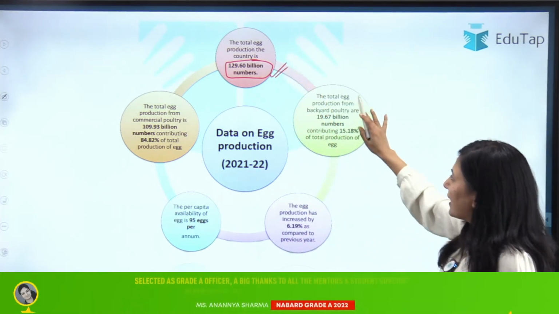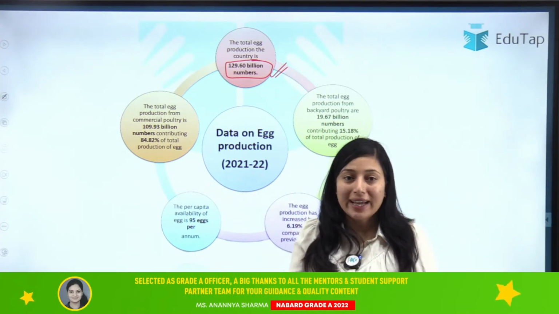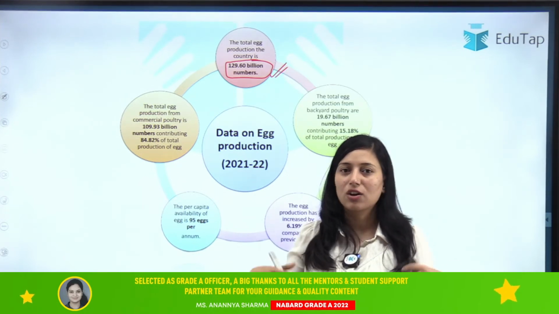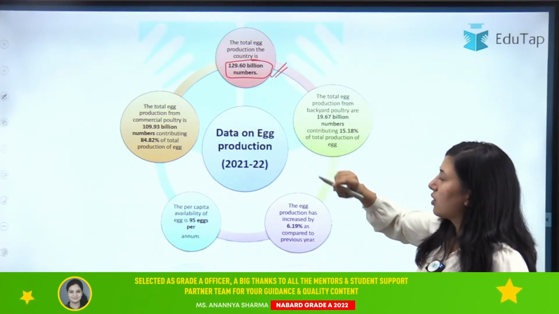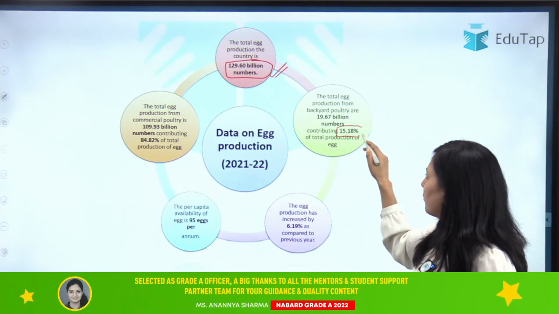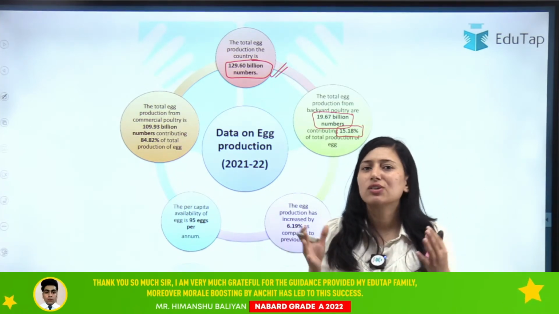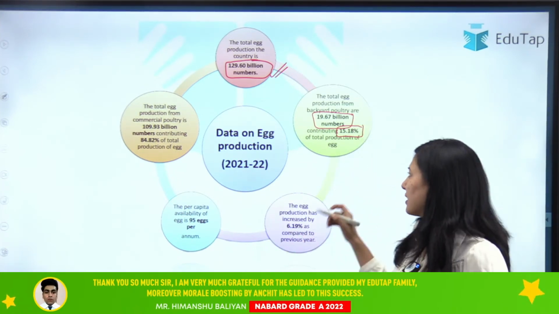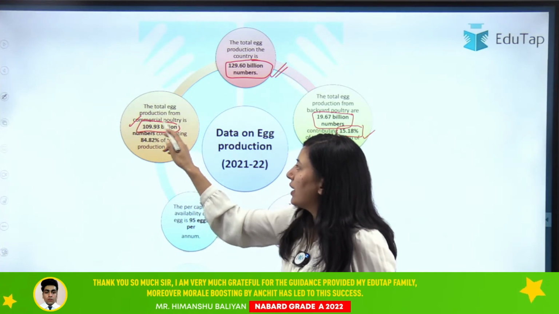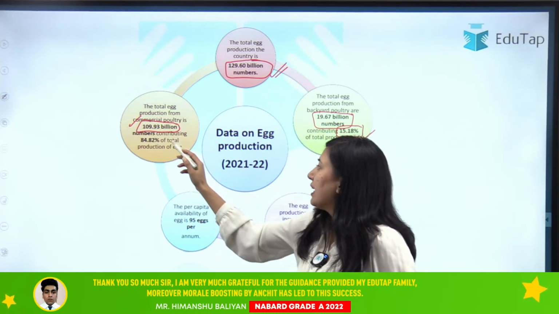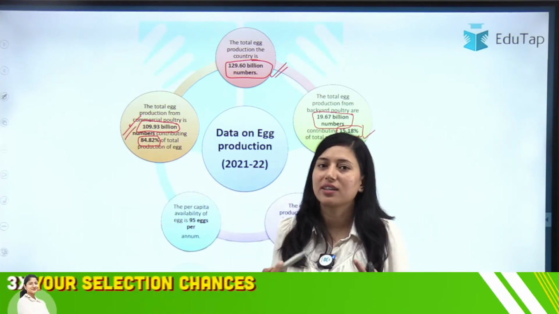Then if we talk about the backyard poultry, so backyard poultry is the poultry that is done on small scale, on the backyard of the home. Okay, people are doing it on a small scale in their home backyard. So that is why it is known as backyard poultry. So the contribution of backyard poultry is 15.18% with the production of 19.67 million number. Backyard poultry is done on a small scale, so obviously the contribution will also be less, so that is your 15.18%. Okay, if we talk about commercial poultry, the production is 109.93 billion and the contribution is 84.82%. Commercial obviously has more production, so more contribution.